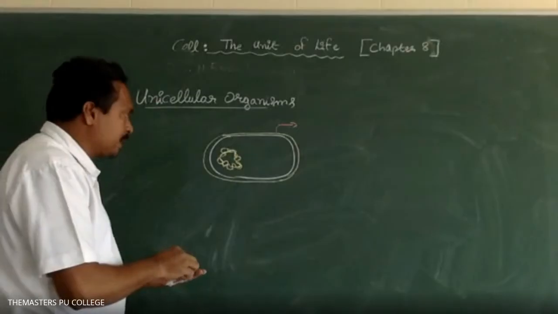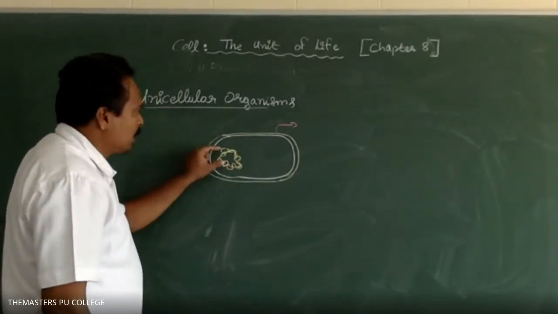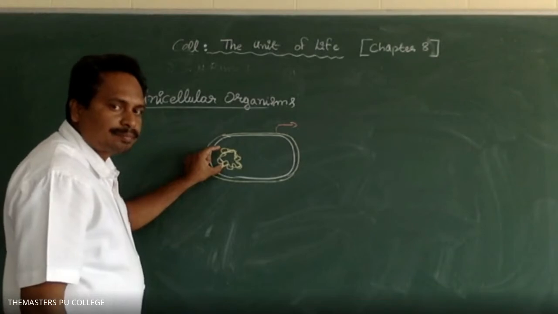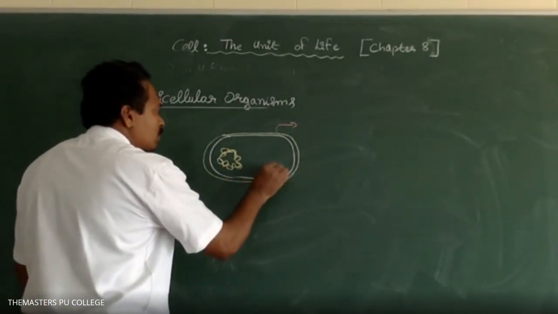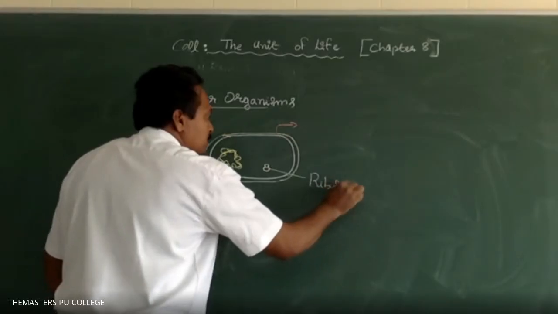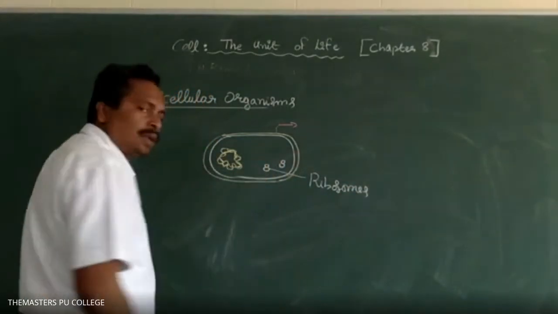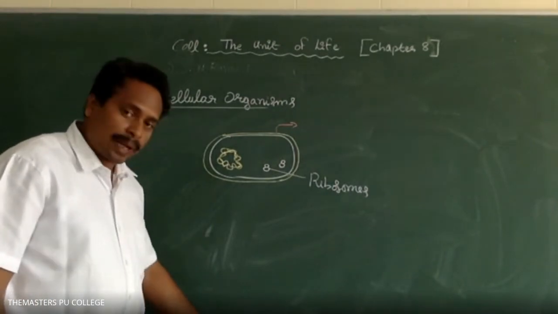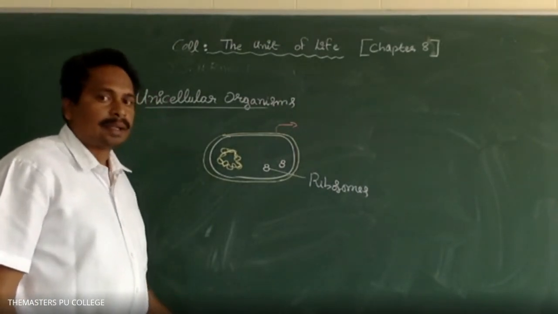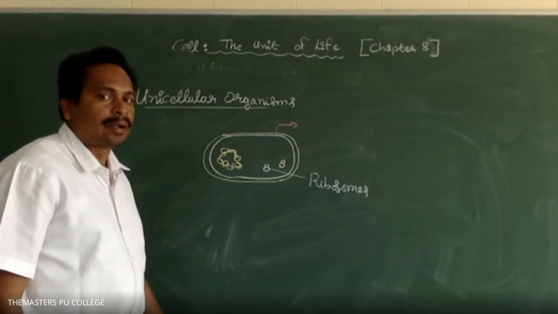Very good. In addition to this nucleic acid, ribosomes are present. Membrane-containing cell organelles are absent in prokaryotic organisms.